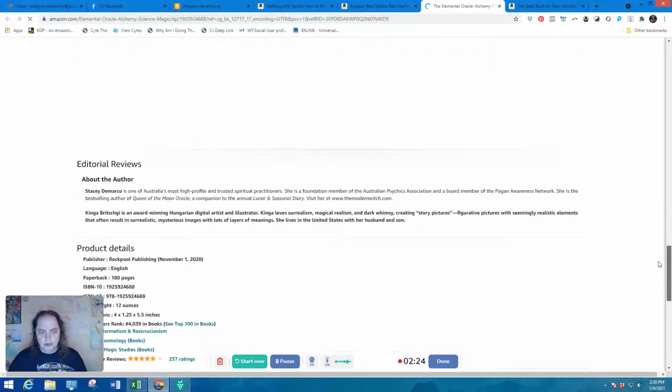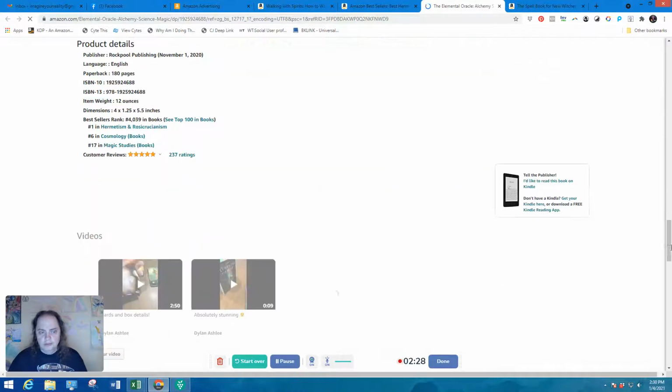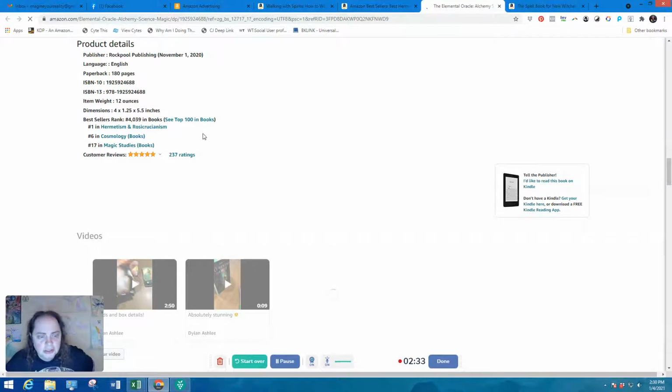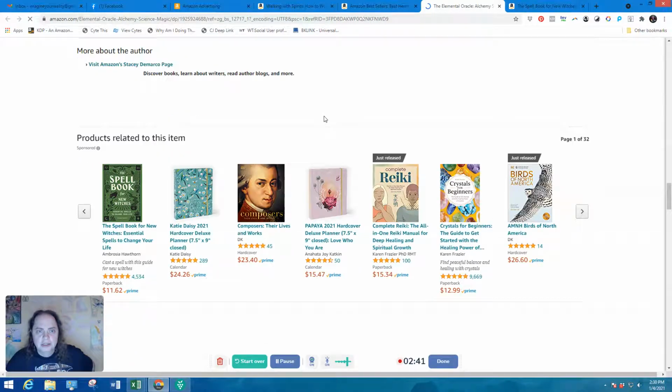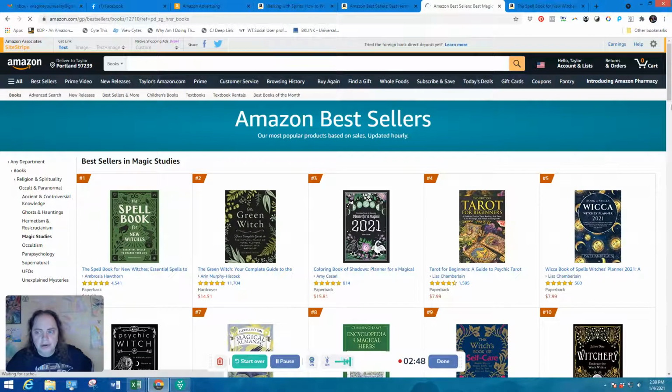We have like number 6 in cosmology and then number 17 in magic studies. So we could click on magic studies and see the books that are in those particular categories, and that's going to show us what some of those books are as well.